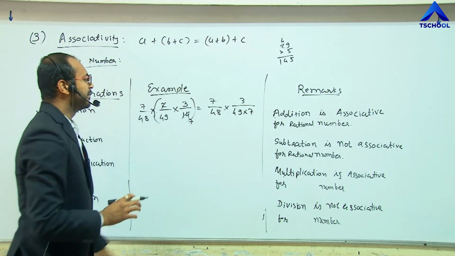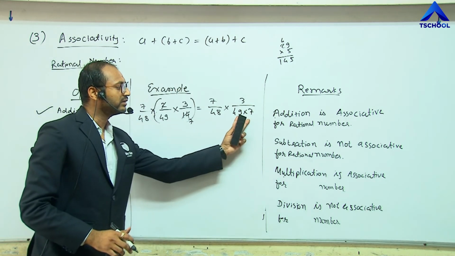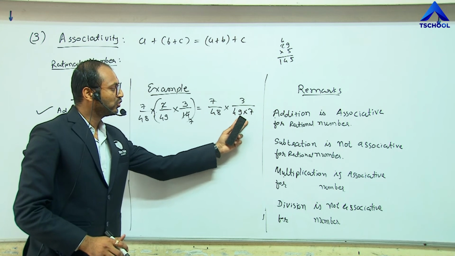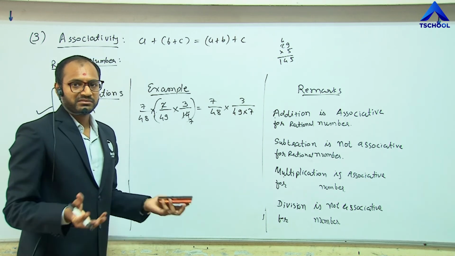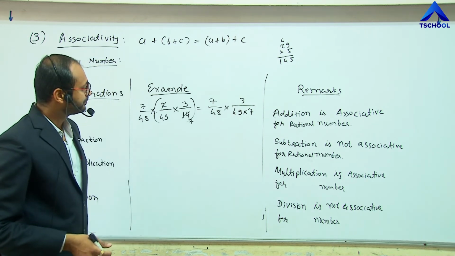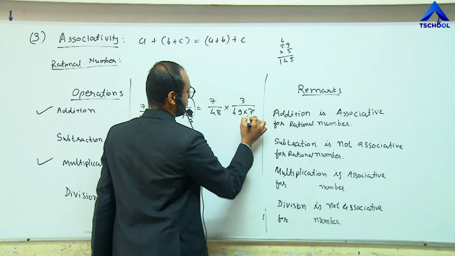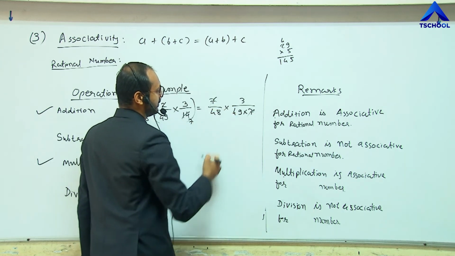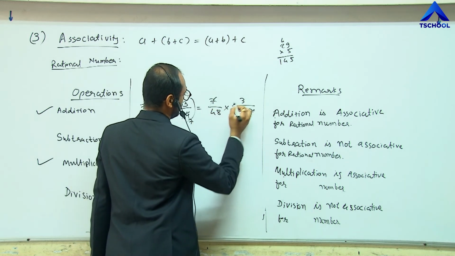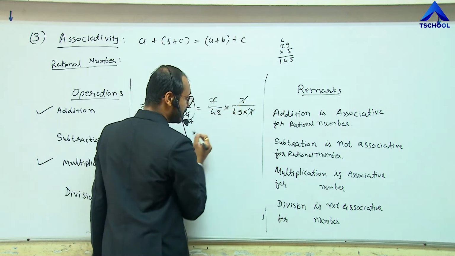We do not multiply it with each other initially, to get the answer in an easy way. Here 7 7 will be cancelled, and 48 is divisible by 3.